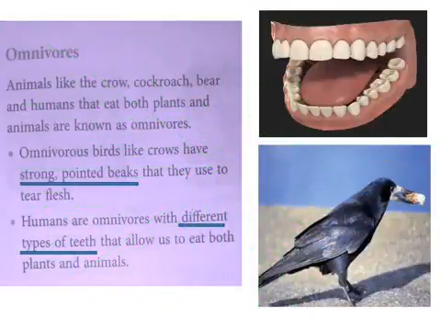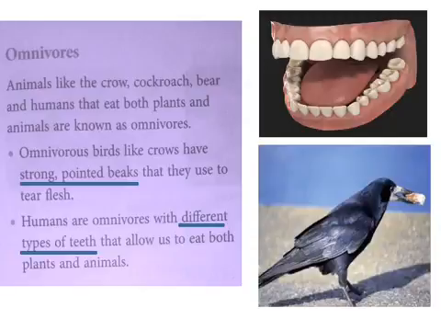Next, omnivores. What are omnivores? Animals that eat both plants and animals are omnivores. We human beings are also omnivores. So human beings have what kind of teeth? They have all the different kinds of teeth. You can see in the picture itself. We have different kinds of teeth because we eat all kinds of food. If you are eating a biscuit you will use front teeth. For grinding the food you will use the side back teeth. And for tearing chicken flesh you will use the canine teeth.